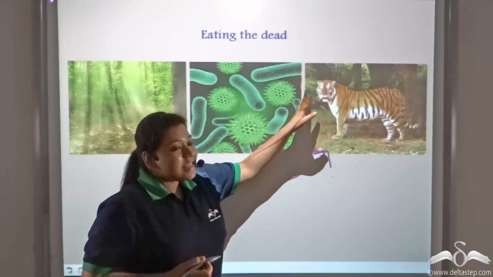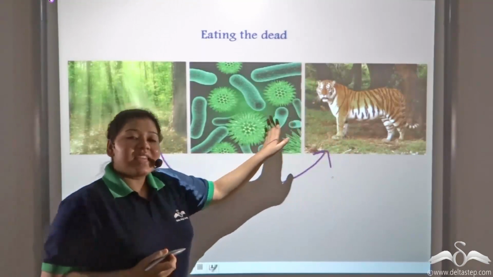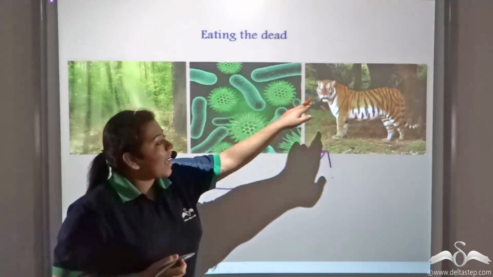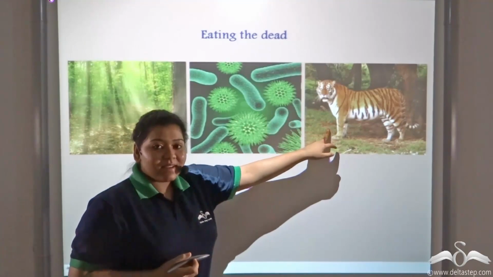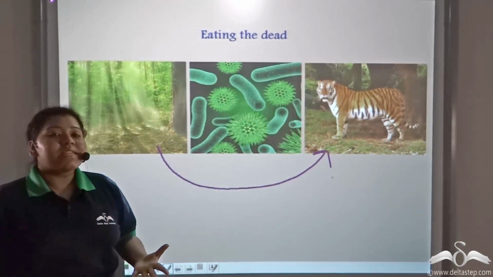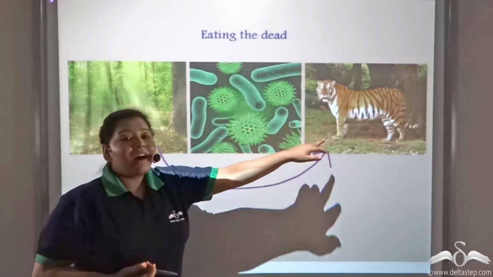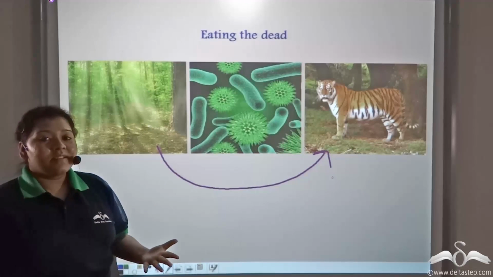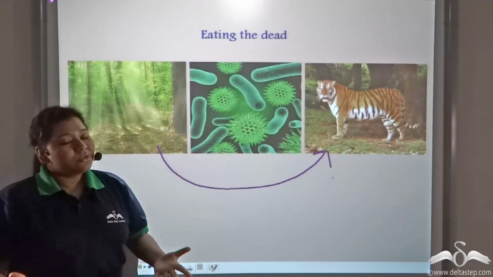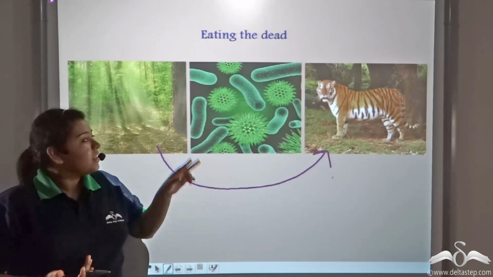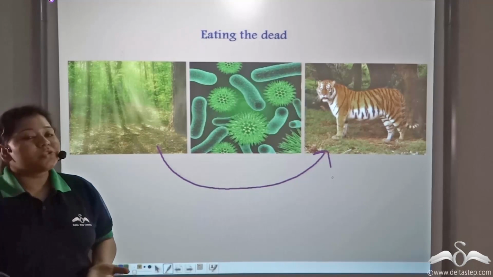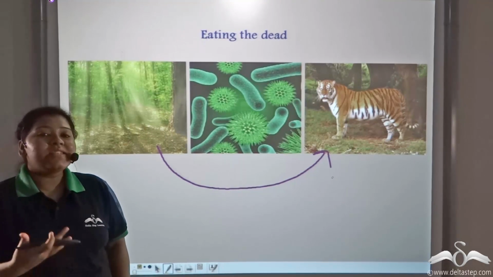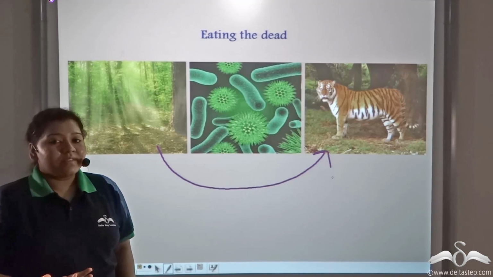Well, when these animals die, these microorganisms act upon them, and they make the nutrients present in their body available in the soil. Now, since the nutrients are present in the soil, plants can take up the nutrients through their roots and use them to survive.